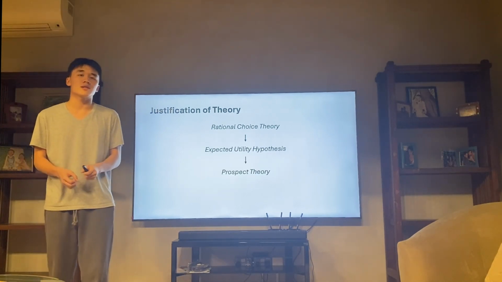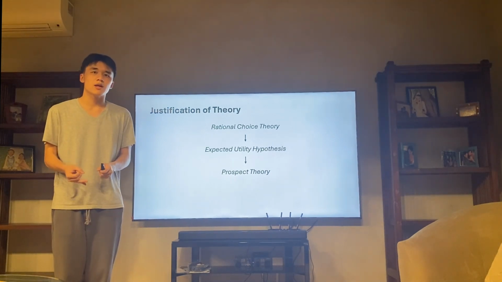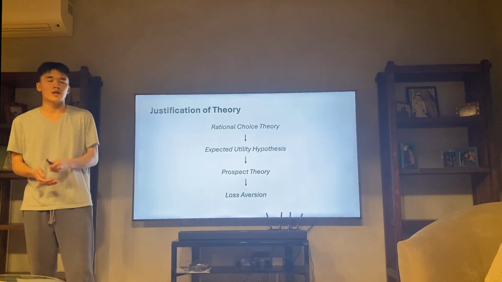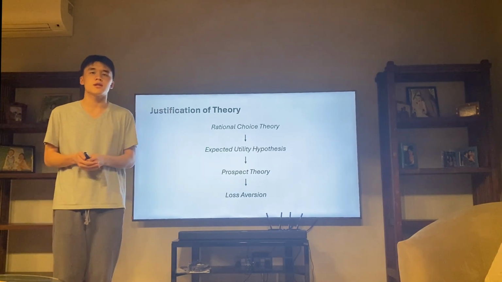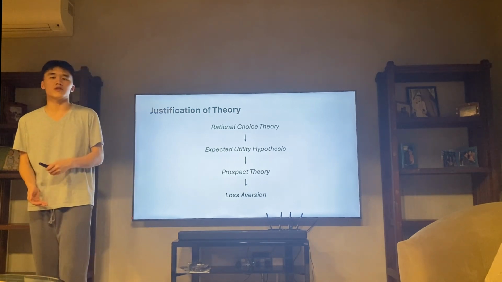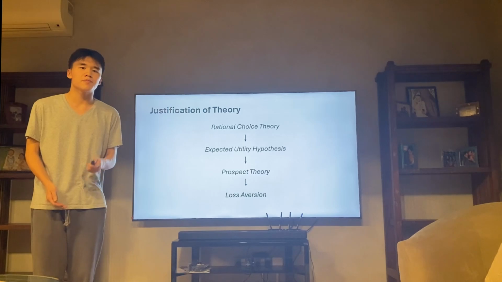Prospect theory comprises three components: reference dependence, decision weighting, and loss aversion. But ultimately, we chose the last one due to pragmatic reasons. I only had a 500-word limit, but also through my own testing, loss aversion was seen to be the best out of the three in explaining this phenomenon.